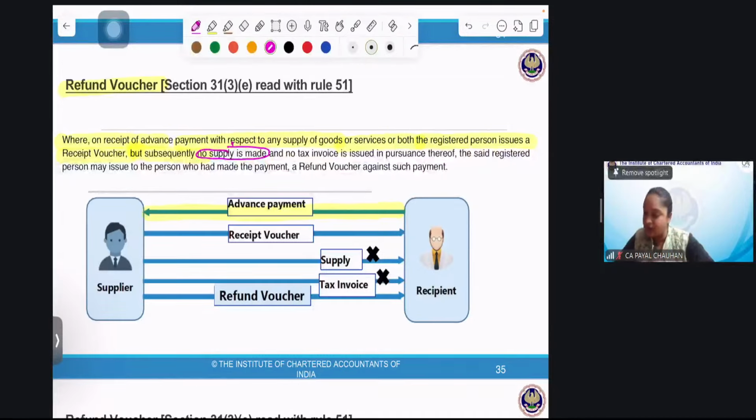Neither did I make the supply, nor did I issue the tax invoice. In pursuance thereof, the said registered person may issue to the person who had made the payment a refund voucher against such payment. Since I'll refund the payment along with the refund voucher, will the supplier refund the advance amount along with the refund voucher?